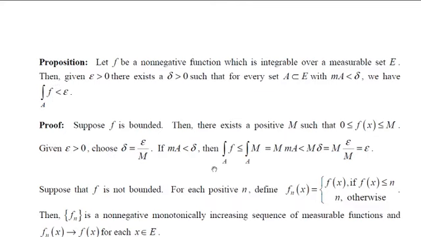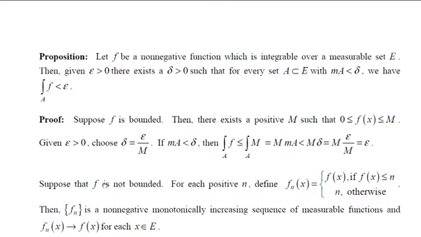Now let us see the second case. Suppose that f is not bounded. That means we cannot obtain a bound. But remember, f of x is always greater than or equal to 0 because it is a non-negative function. So the only thing we have to see is the upper bound.